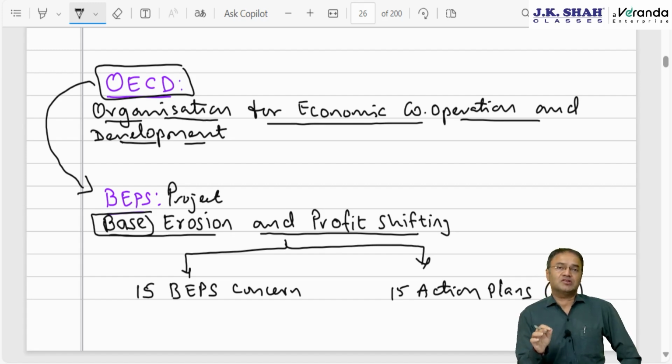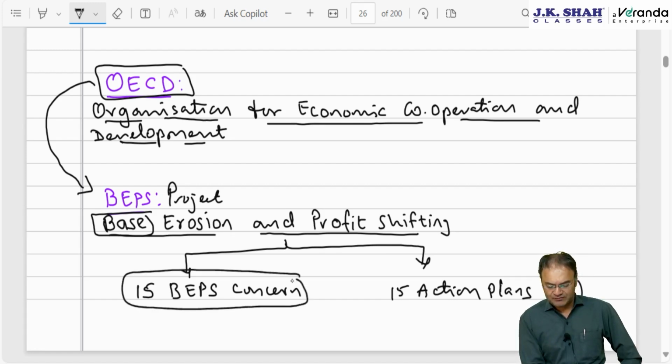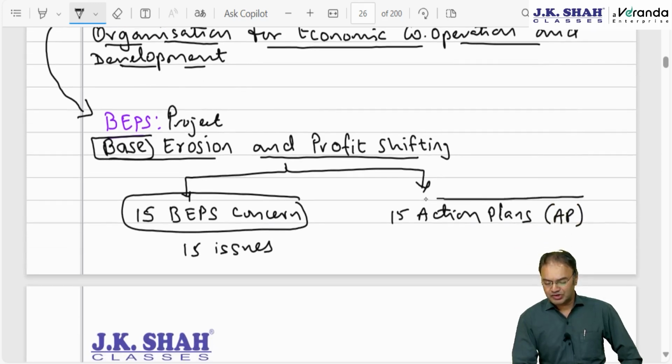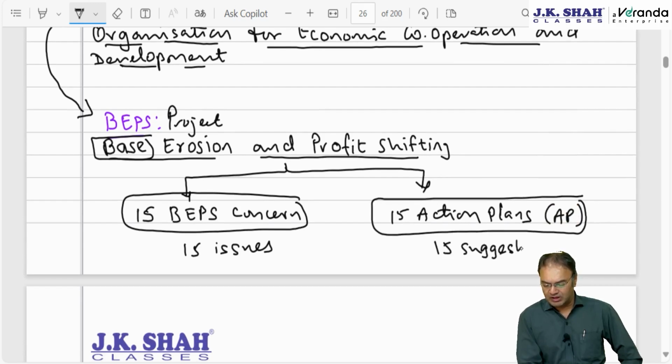There they raised some 15 issues which countries are facing the world over, and they named it the 15 BEPS concerns. They also suggested probable solutions, which they named the 15 action plans. These are the 15 suggestions of OECD's fiscal committee to tackle these 15 issues.